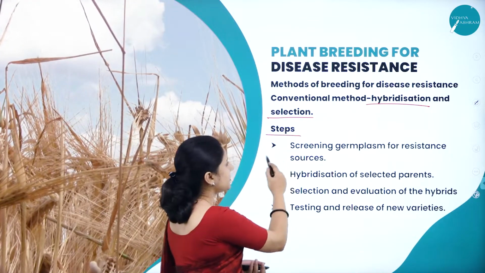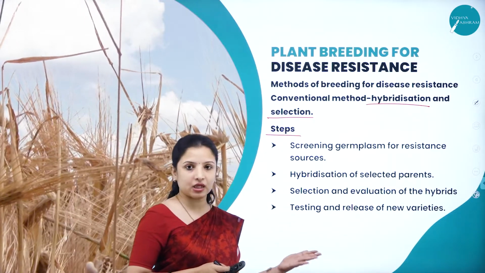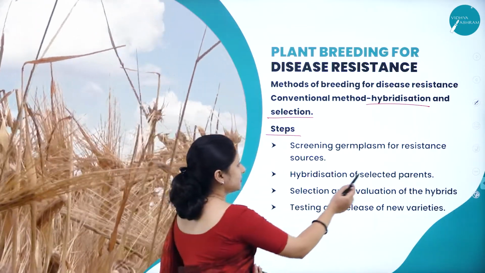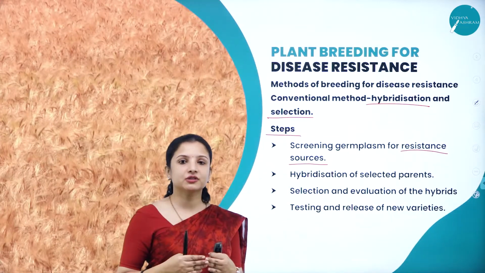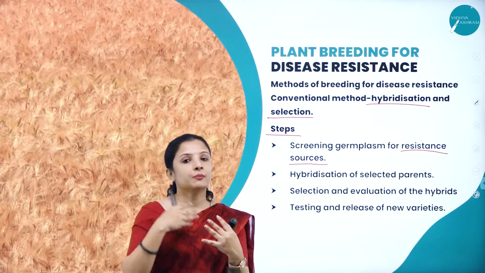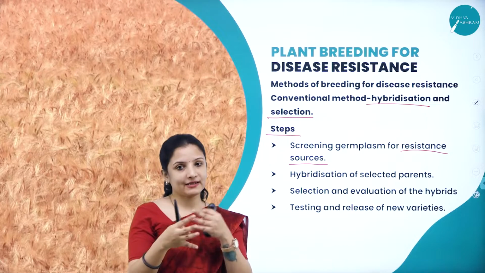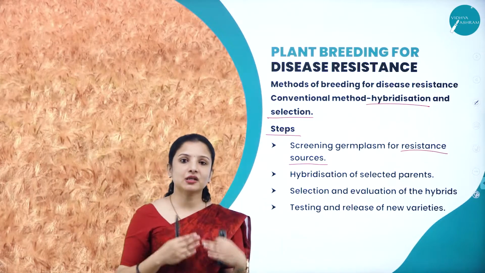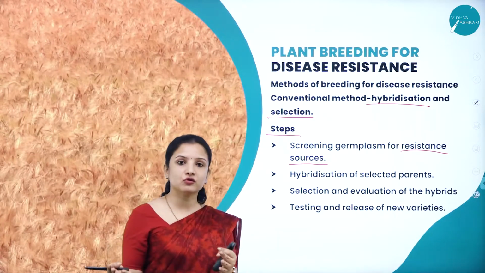We have also studied this when talking about animal husbandry. It is the same thing here as well. The first step is screening the germplasm for resistant sources. What they will do first is choose the varieties. Once they choose the varieties, they will choose the ones with the trait they want to pass on to the next generation. They will keep those and breed these varieties and create a germplasm of that particular variety. Then in that germplasm, they have to choose the best quality one, and then go in for the crossbreeding.